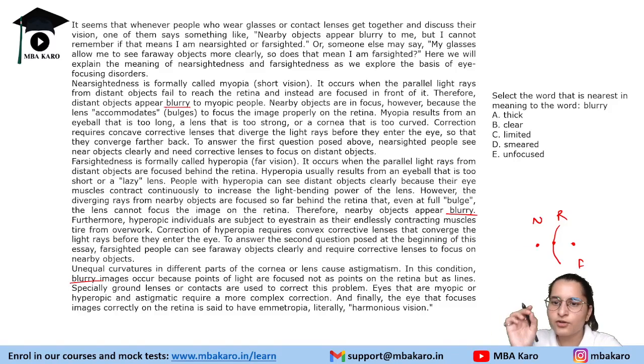The image is not focused on the retina. That is why it is appearing blurry. So it is not thick, not clear, not limited or smeared, it is unfocused. The rays are not able to focus on the retina, because of that we are seeing blurry images. So that is why unfocused, something that is not properly focused, right?